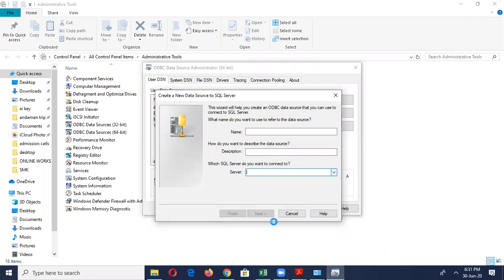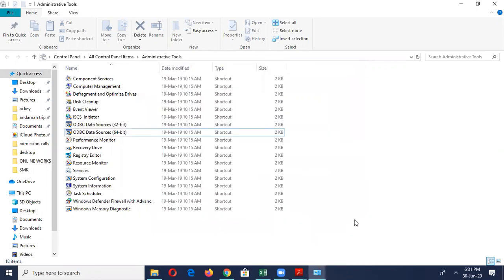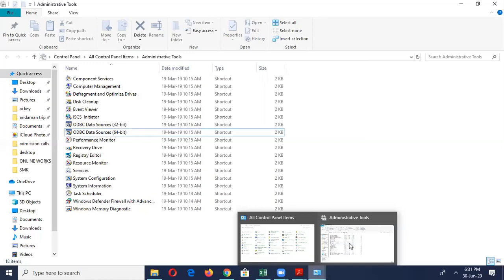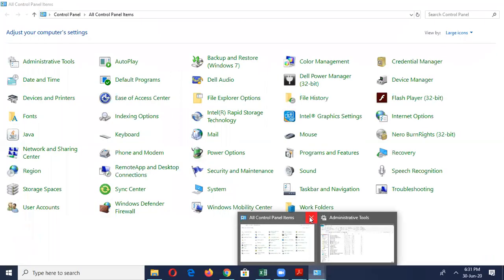When you start SQL Server, a URL will come up for you. If you give that URL in this place, SQL Server will be connected in it. It is connected in the system by default, and later on it will be added to the ODBC. If this is established, the connection between the front end and back end will be established automatically.